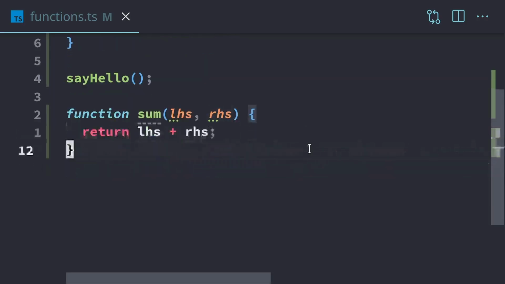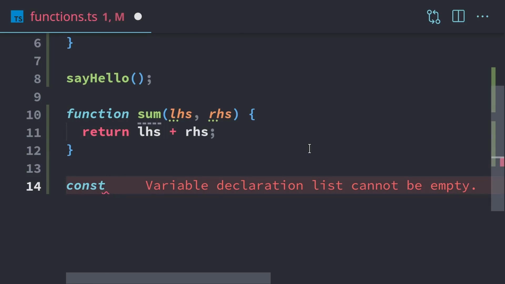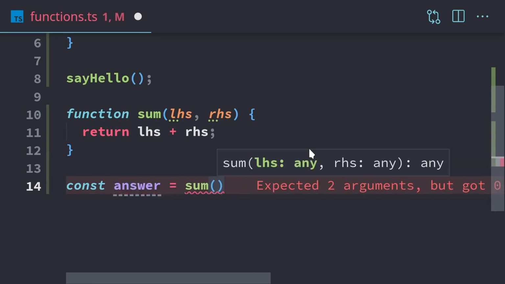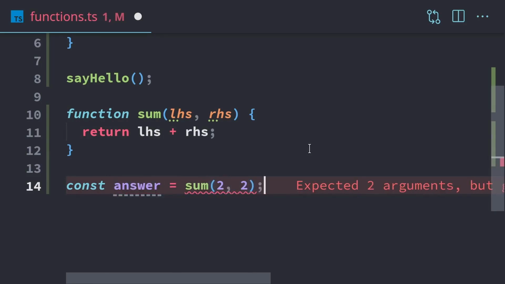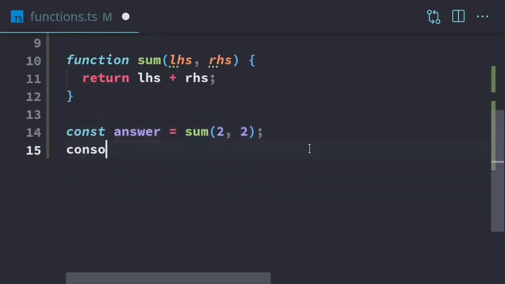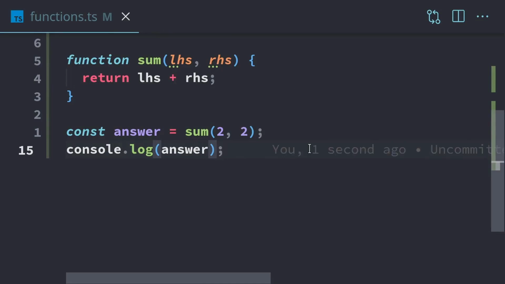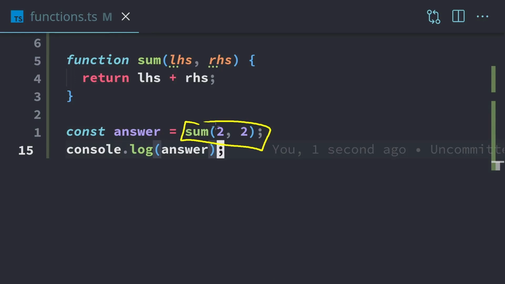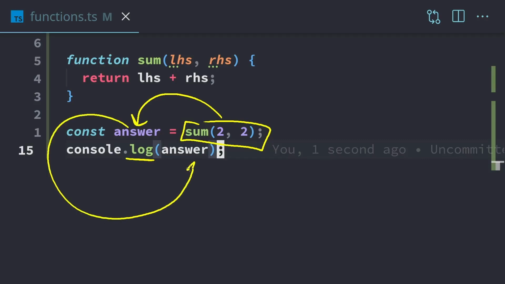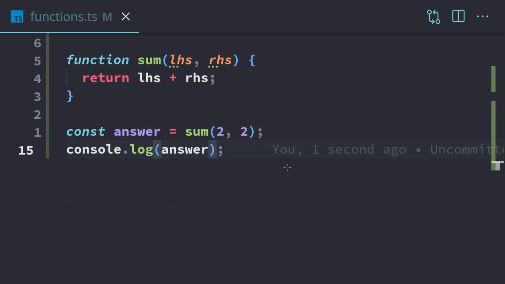So let's call the function. We're going to create a constant, and we'll just say answer equals sum. We'll do 2 and 2. And then we're also going to use console.log, and we're going to print it out. We can log the answer directly. So what's going to happen here is we're going to call the function sum. The result of adding 2 and 2 together will get placed into answer. Then we call the log function, and we're going to send the answer into the log function and print it to the terminal. So we should see 4 when we run the program.